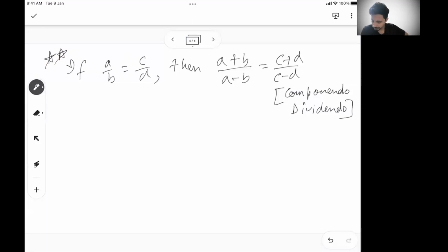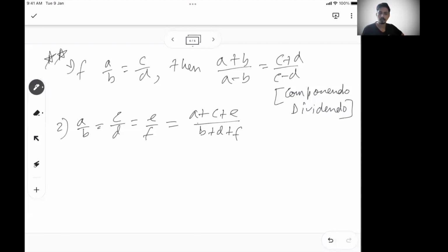Also, there is another property. This is property 2. A by B is equal to C by D equal to E by F. Then we can write (A plus C plus E) by (B plus D plus F), all the numerators over all the denominators. Again, a very, very important formula. If A by B equals C by D equals E by F, then all of this is equal to the sum of their numerators divided by the sum of their denominators, right? Then there is also another formula.